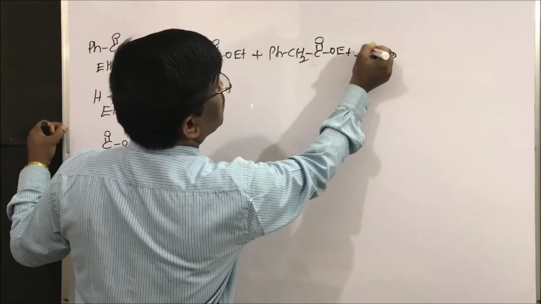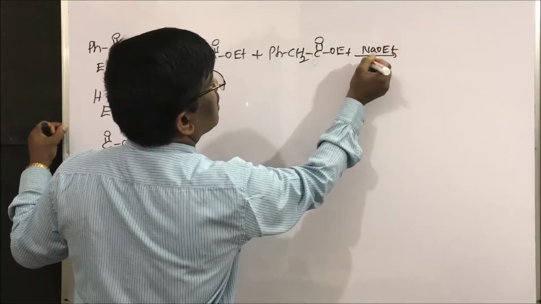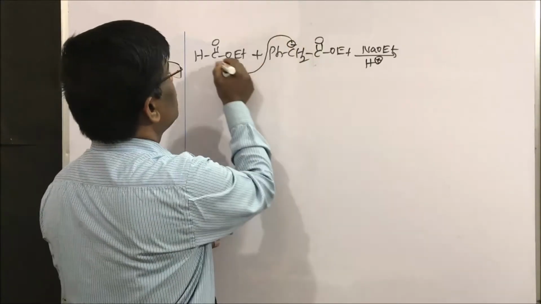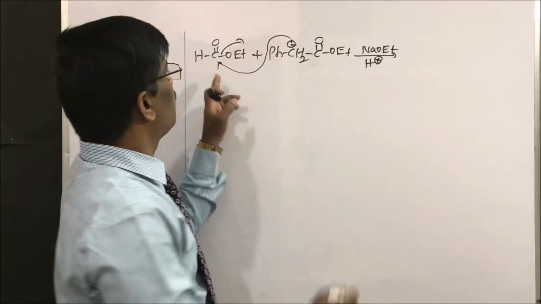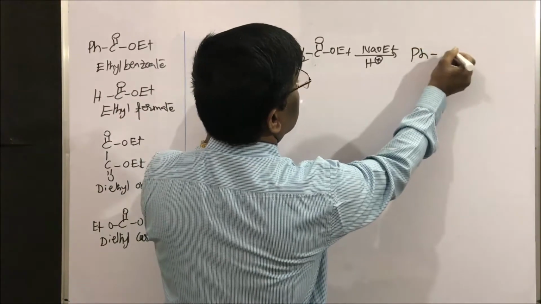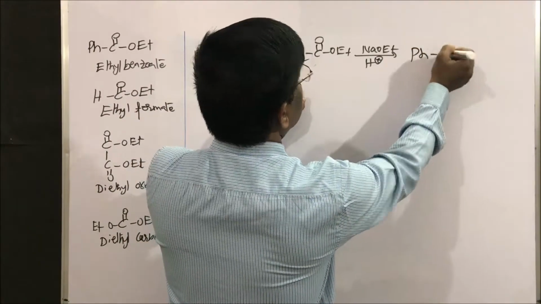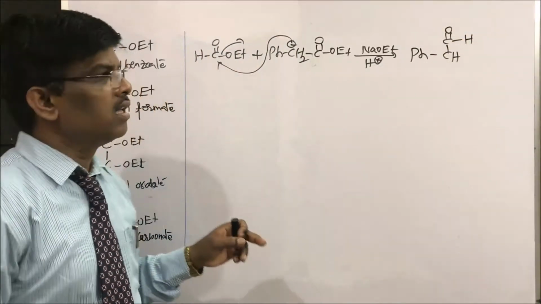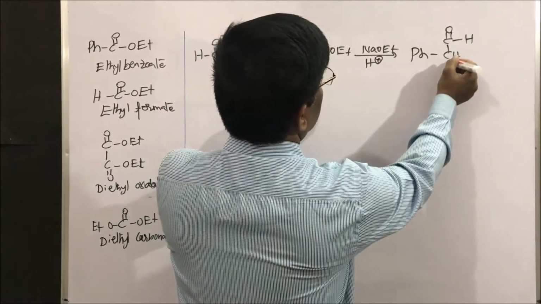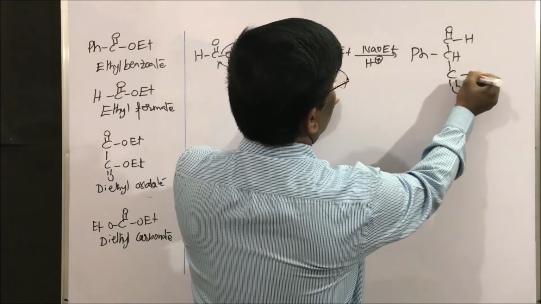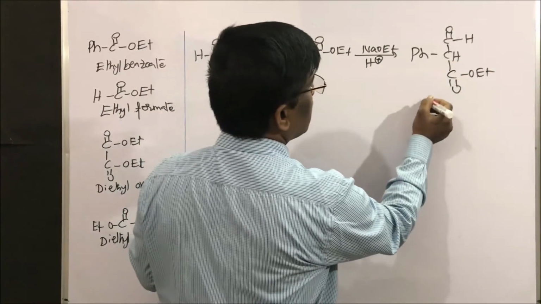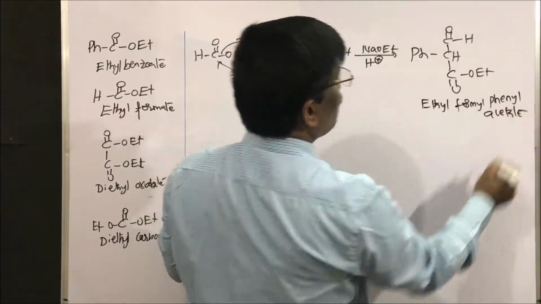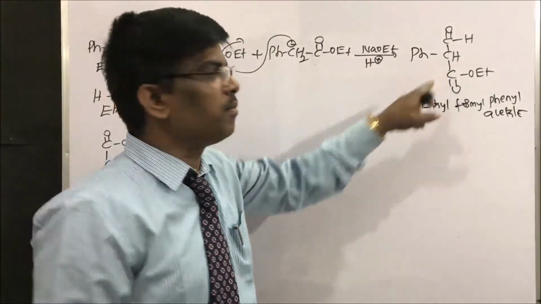So in the presence of sodium ethoxide followed by H plus, isn't it? What happens? This minus charge will be formed and this minus OEt will go off. So let us write phenyl here, CH. Yes. So this CO and hydrogen. Yes, students. Then remaining here COOEt. Ethyl formyl phenyl acetate. So formylation at the benzylic position is taking place.